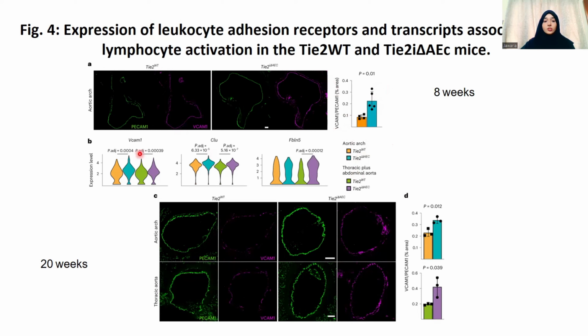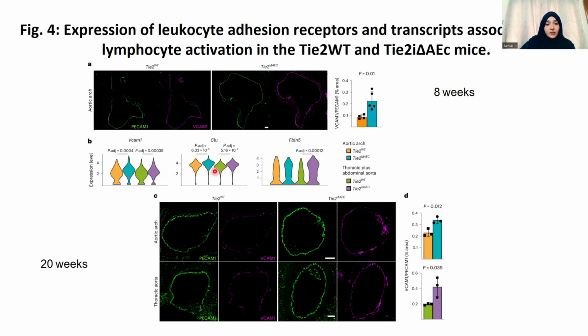Again, these are the genes VCAM1, GLU, and FBLN5, which are involved in the inflammatory pathways and vascular remodeling. The expression of all these genes is enhanced in the Tie2 deleted mice, in the aortic arch as well as in the thoracic plus the abdominal aorta.